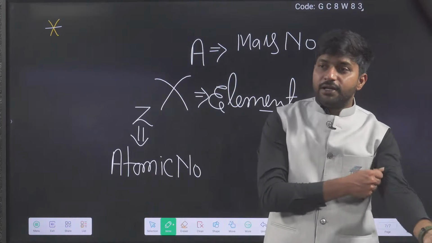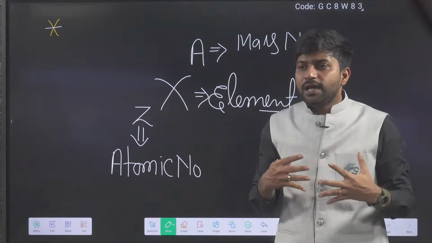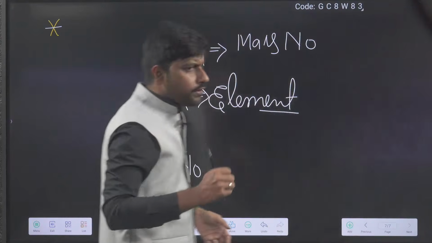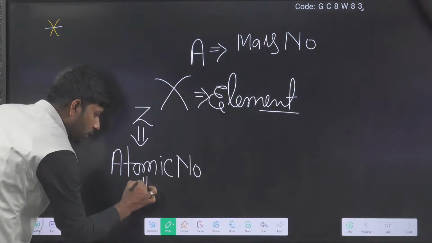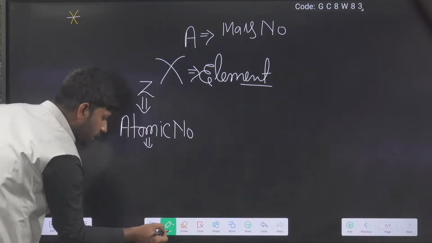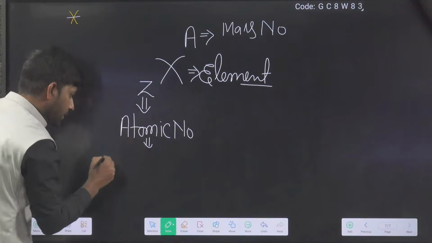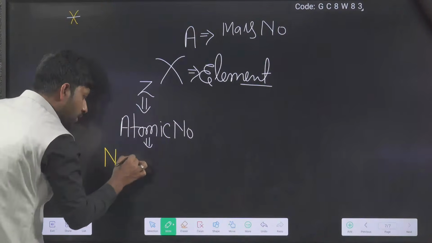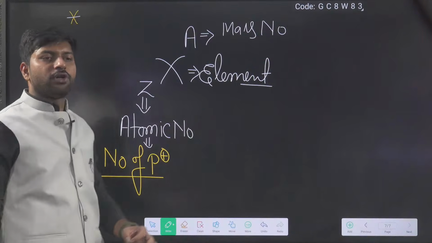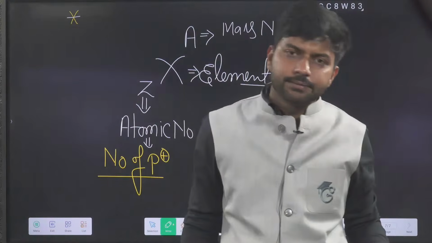So on the basis of these particles, we have started to give atomic number, mass number, all these things. Yesterday also I explained that the atomic number is nothing but the number of protons present inside the atom.